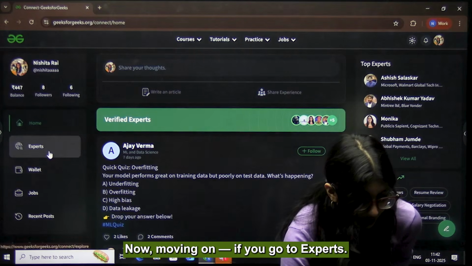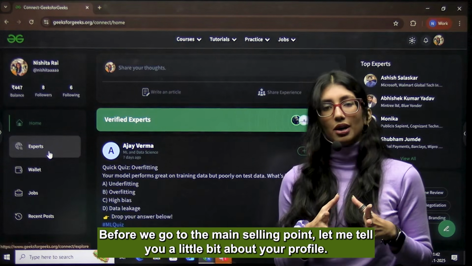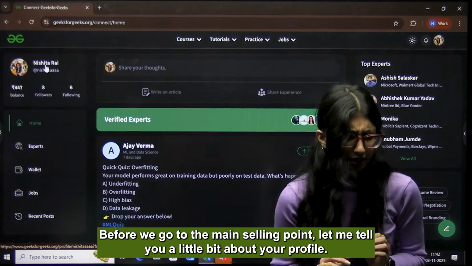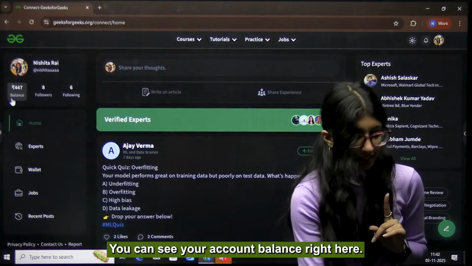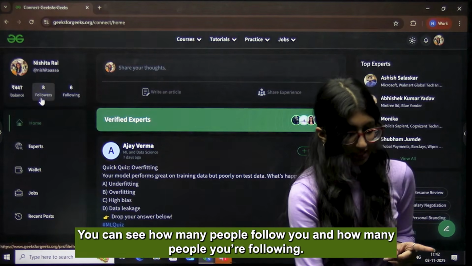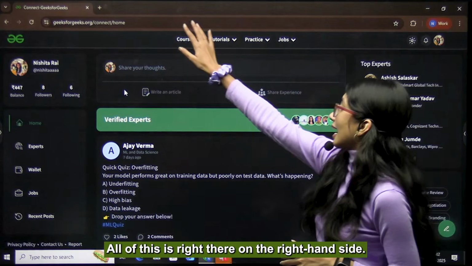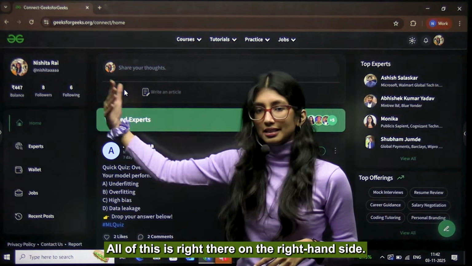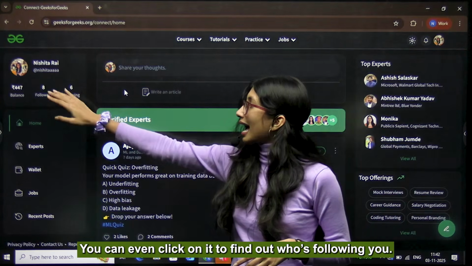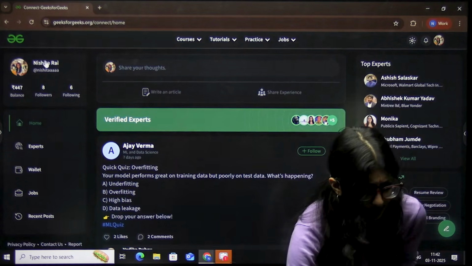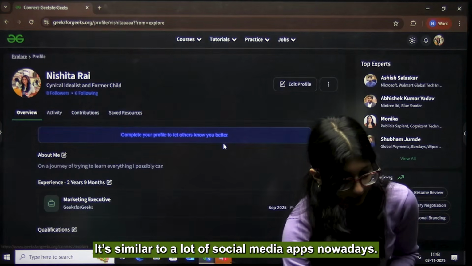Now moving on, if we go on to experts. Now before we go on there to the main selling point, let me tell you a little bit about your profile. You can see your account balance right here. You can see how many people follow you and how many people you're following. All of this is right there on the right hand side. You can actually click on it and find out who's following you, who are you following, similar to a lot of social media apps nowadays.